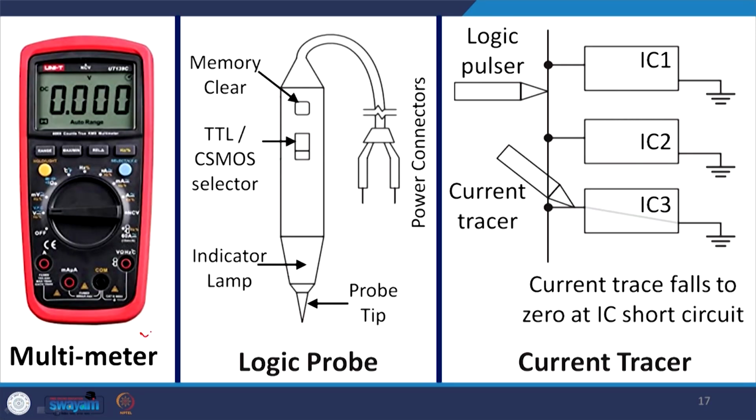So, this is how the multimeter looks, this is how the logic probe looks. This is the probe tip basically, you have an indicator lamp, you have the TTL or CMOS selector, then you have the memory clear, and then you have the power connections over here. The current tracer falls to 0 at IC circuit shorts. So, you have the logic pulsar and you could have the current tracer.